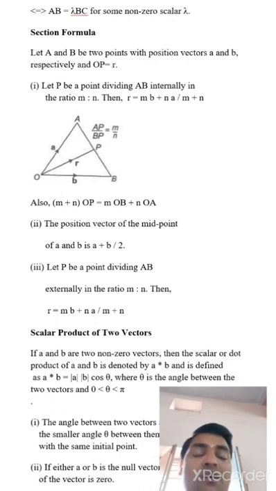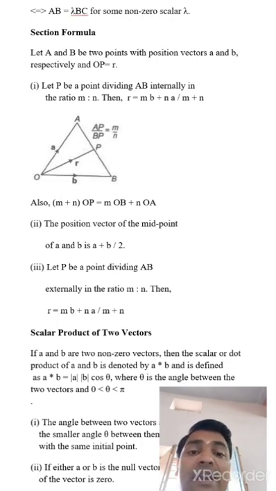Now, the same formula we read in class 10th: x equals (m1 x2 plus m2 x1) upon (m1 plus m2).